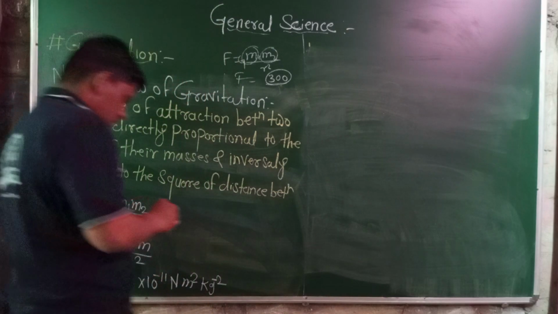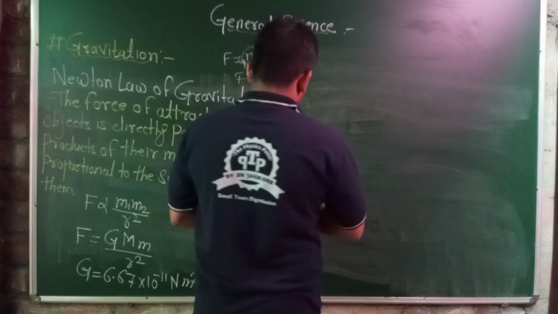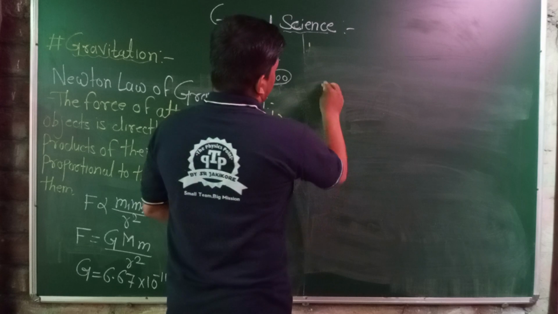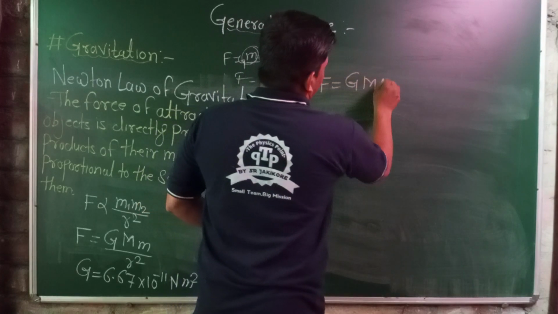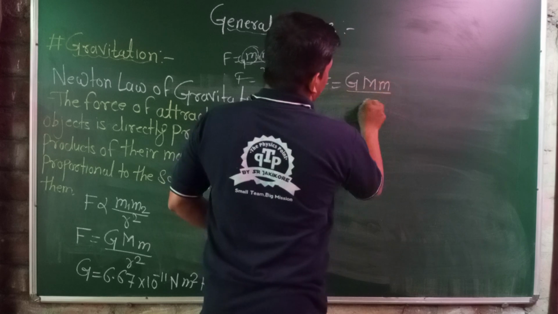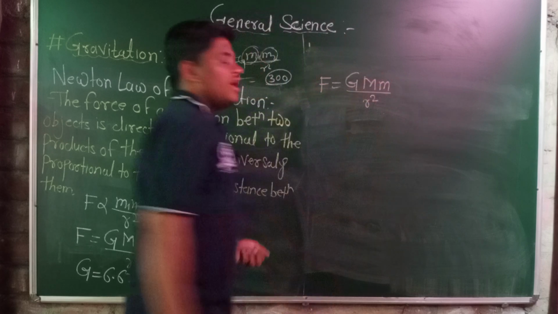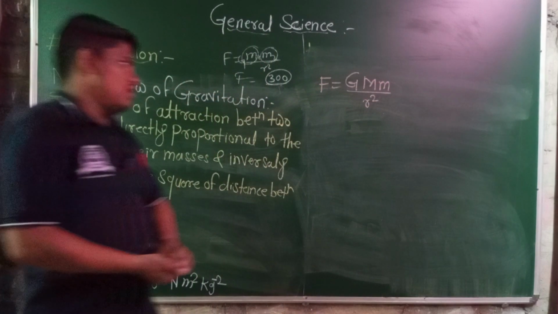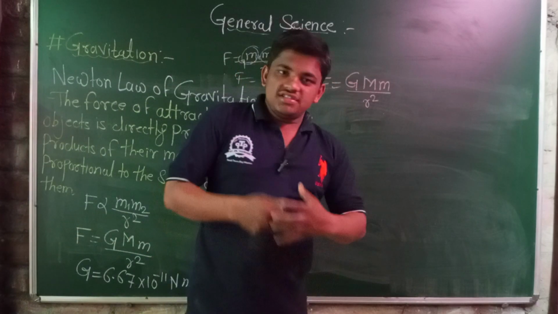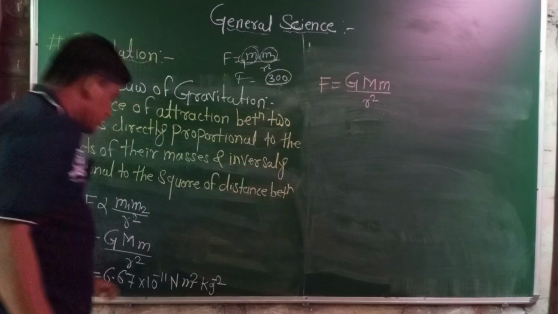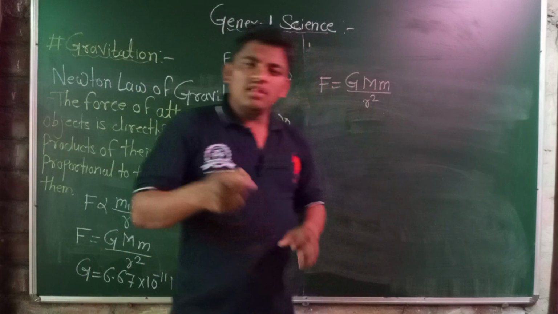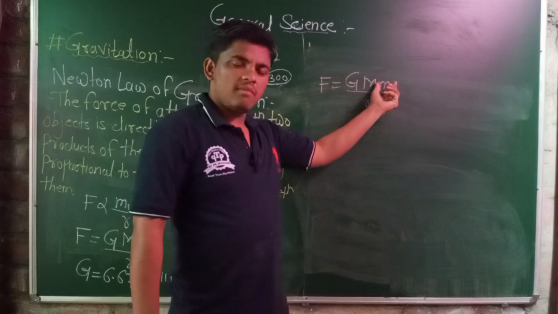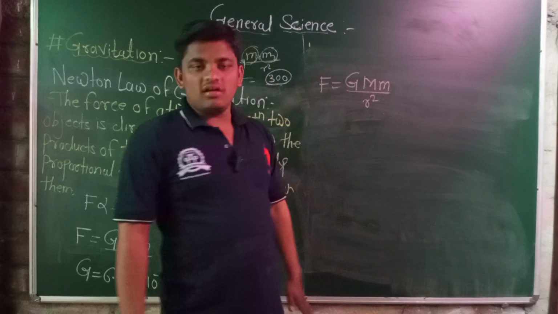This is the formula I will write again here: F is equal to G, capital M, small m upon r square. Capital M is the mass of the earth, capital G is the universal gravitational constant, and r square is the distance between the object having the small mass m and the earth.